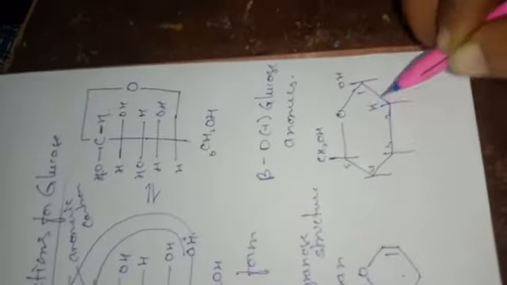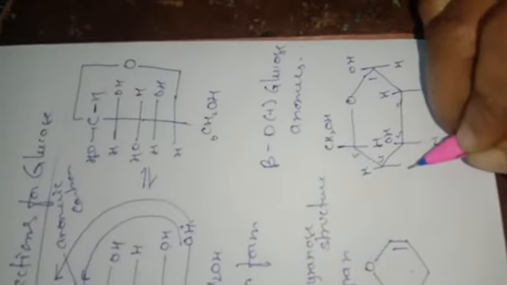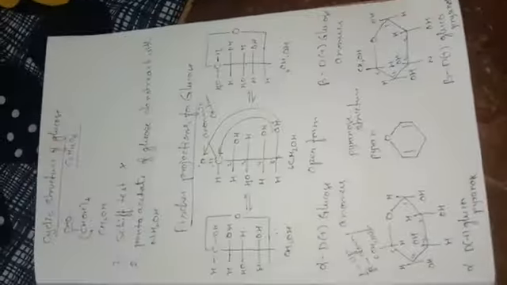And on the right hand side, written down: H, OH, H, OH. So what is the name for this, children? Beta D plus glucopyranose. So these are the cyclic structures of glucose.